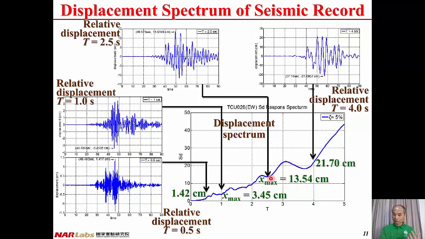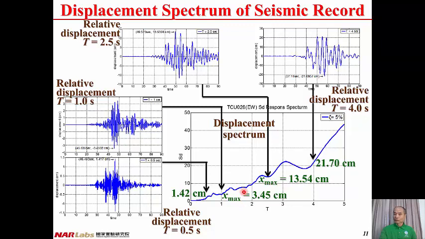If the natural period of the structure is changed to 0.5 seconds, the peak relative displacement is found to be 142 centimeter. And if the natural period T is assigned to be 4.0 seconds, after seismic analysis we find that the peak relative displacement is 21.70 centimeter.